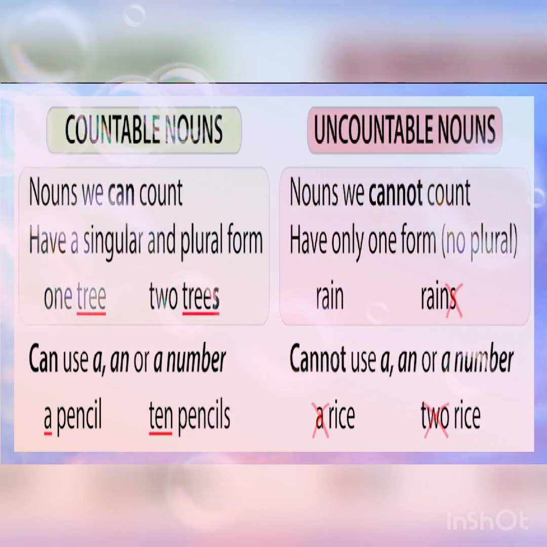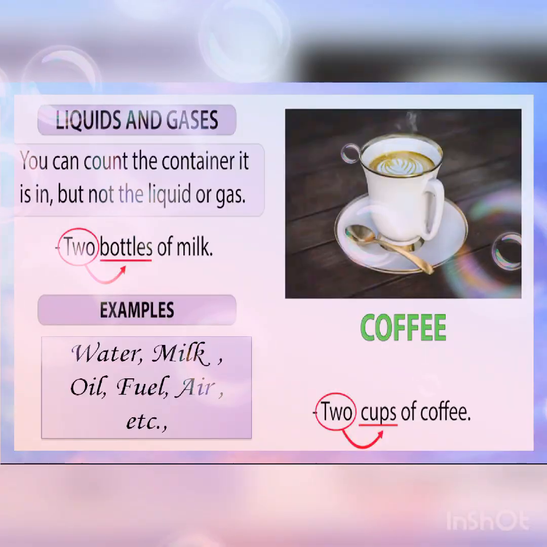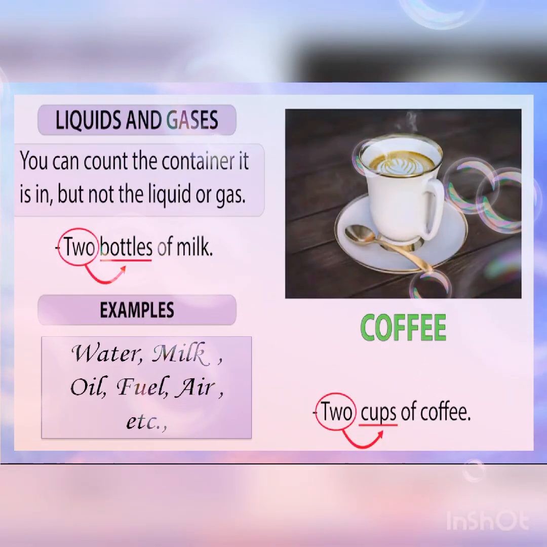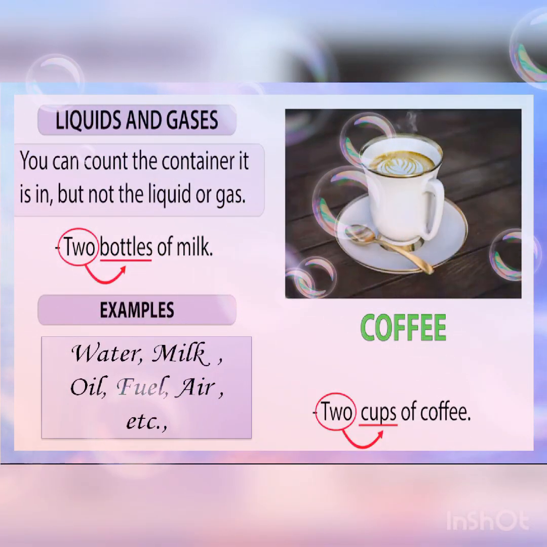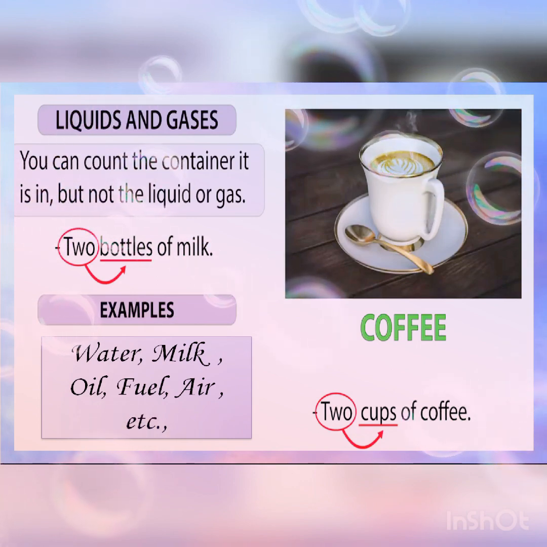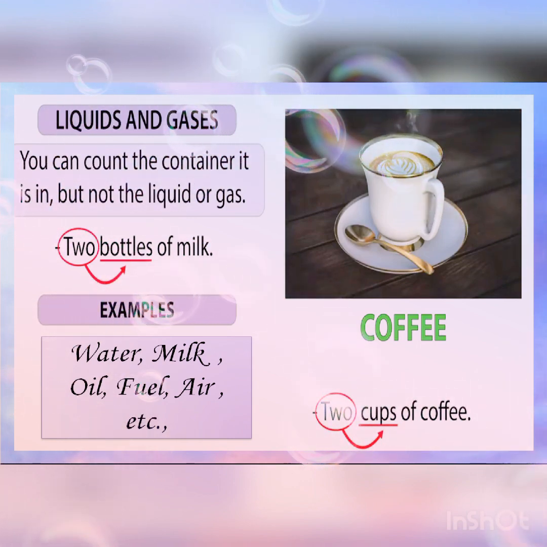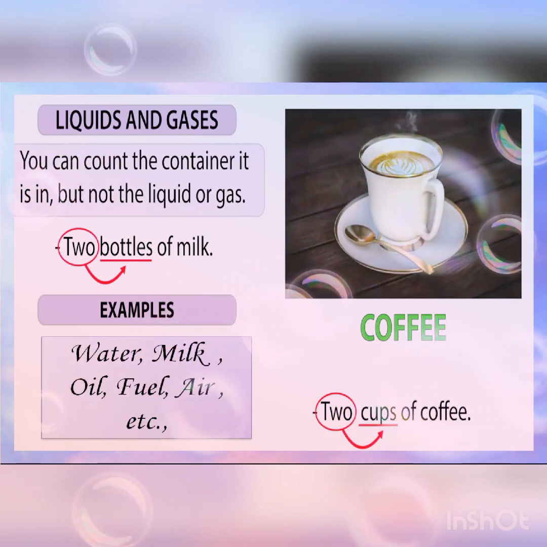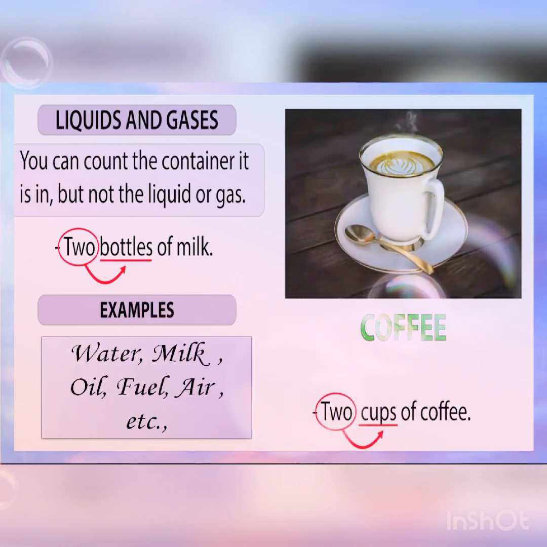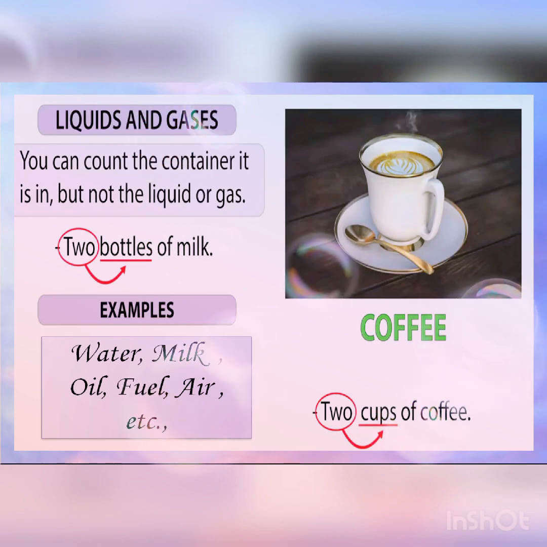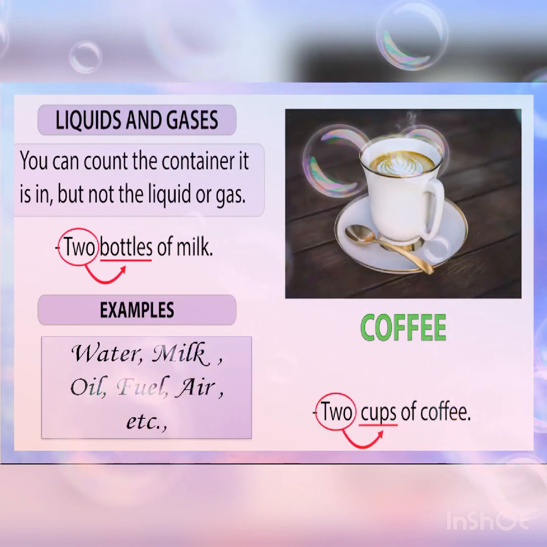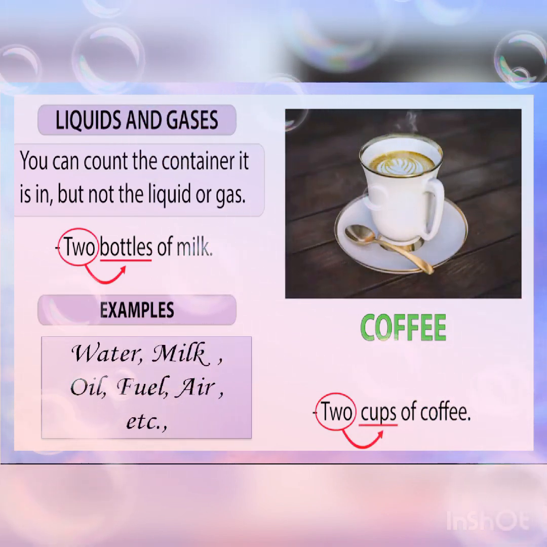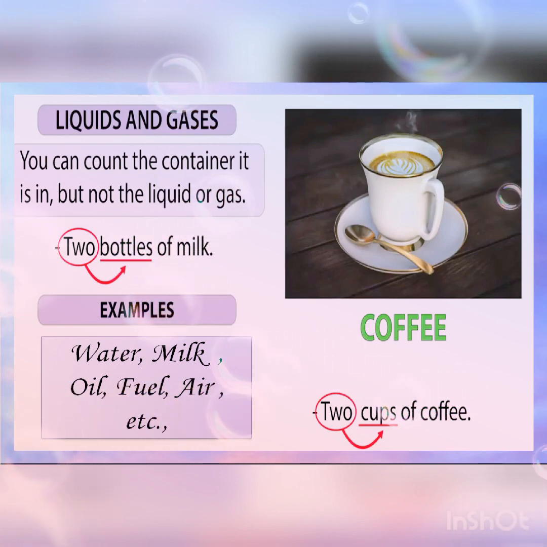So it doesn't have any plural form. Uncountable nouns: liquids and gases. You can count the container of liquid and gases which is filled, but not the liquid contained in the container. For example, water, milk, oil, fuel, air, etc.